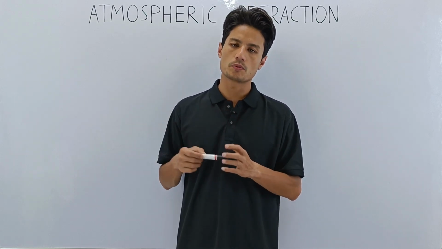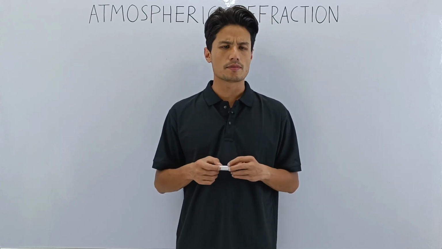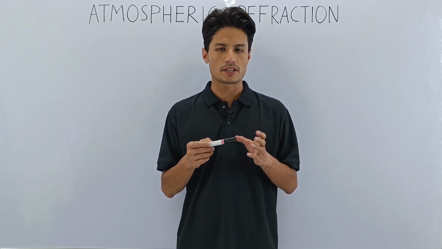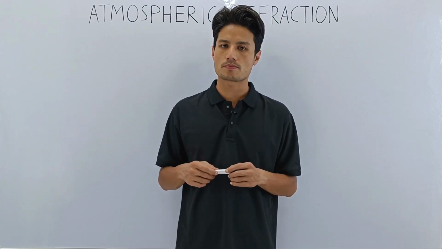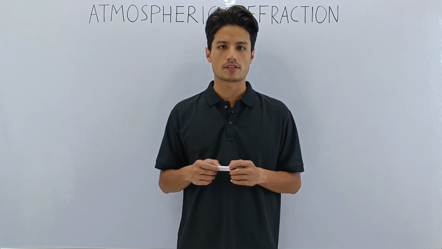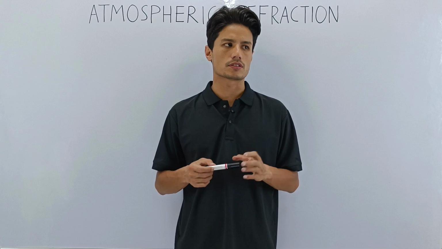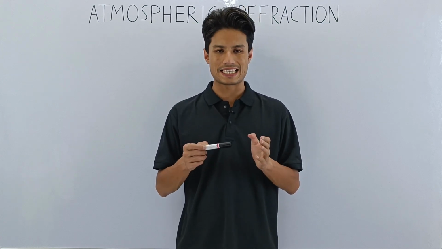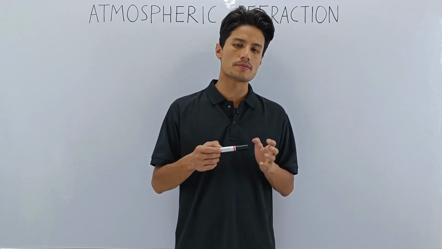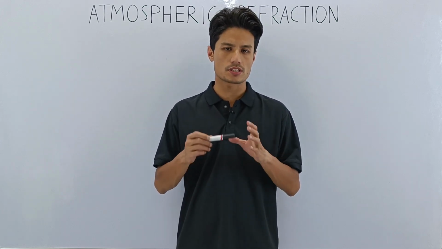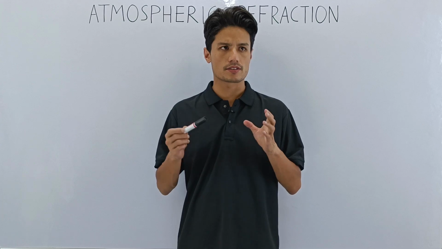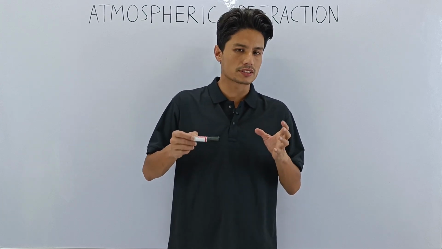In this topic, we will be learning about refraction again, but this time we will be studying refraction, which is bending of light, which happens because of our atmosphere. Previously we have discussed refraction through lens, refraction through prism. Now today our topic is refraction through our atmosphere. This is a very important topic, and it is not very difficult also. So we have to understand this topic.